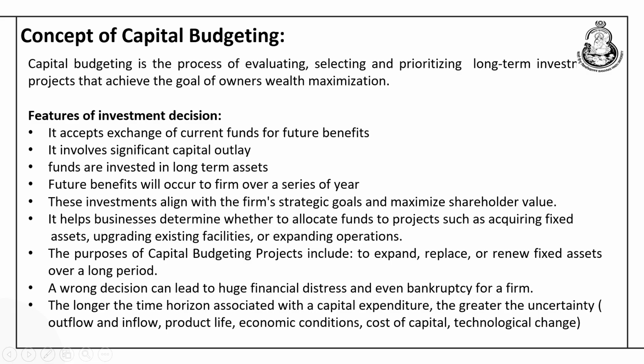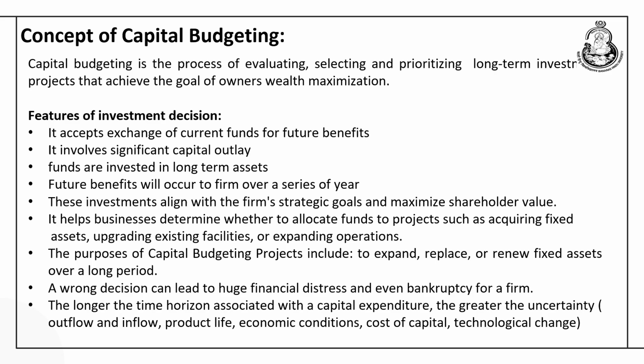These investments align with the firm's strategic goals and maximize shareholders' value. So, this long term decision is actually setting the direction for long term growth of any business organization. When the business is going to allocate funds, projects such as acquiring fixed assets, upgrading existing facilities or expanding operations would come under the purview of capital budgeting. Now, what next? The purpose of capital budgeting projects includes whether the firm is going to expand, replace its old asset with a new one, or diversify into some other areas. So, all will come under the head of capital budgeting technique.